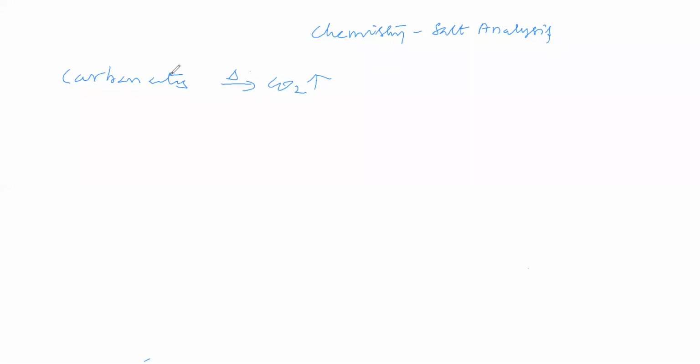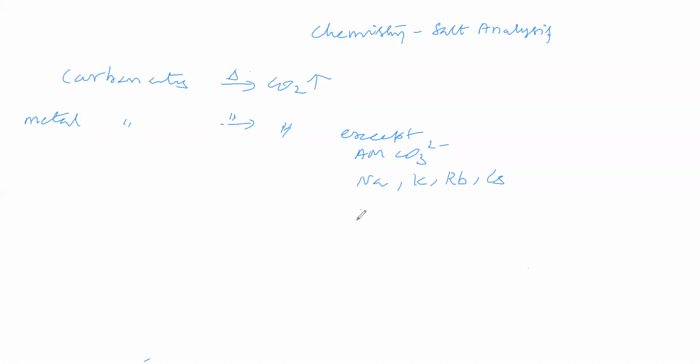Which carbonates? All the metal carbonates. All the metal carbonates on decomposition give carbon dioxide gas. What is the exception? The exception is alkali metal carbonates. Alkali metal carbonates are sodium, potassium, rubidium and cesium, not lithium.